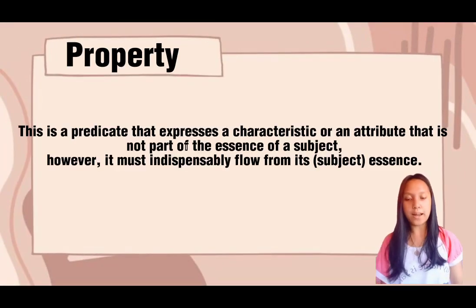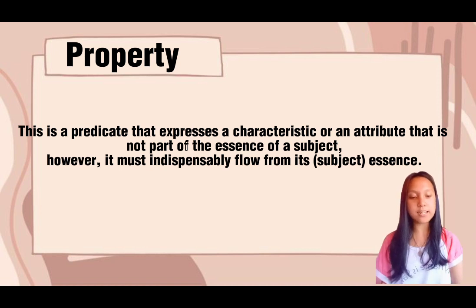The fourth one is property. This is a predicate that expresses a characteristic or an attribute that is not part of the essence of a subject. However, it must indispensably flow from its subject's essence.